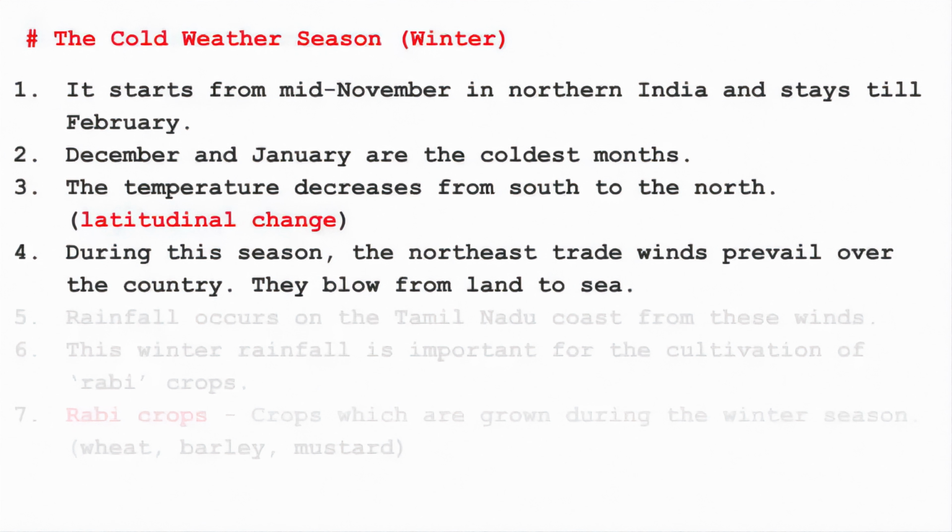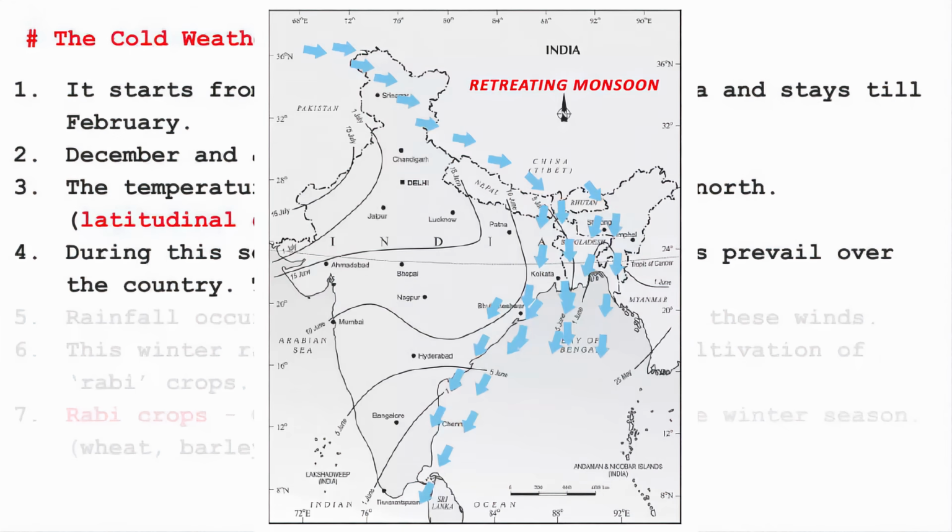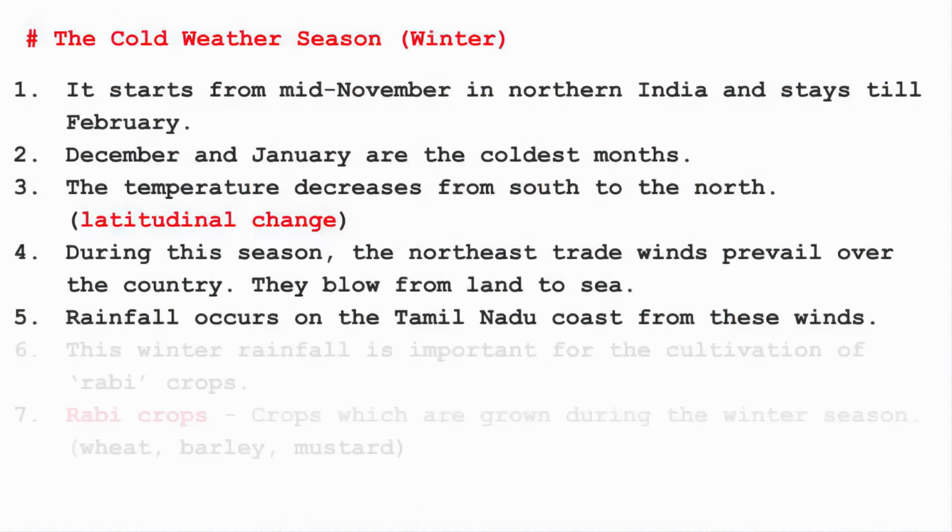And as a result, when these cold winds start coming from the Arctic, they are hugely protected by the Himalayan barrier. And some of the winds that pass by from the northeastern part, those are the winds that go towards the southern region and these are responsible for rainfall in winter season.